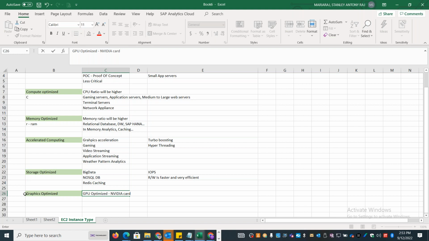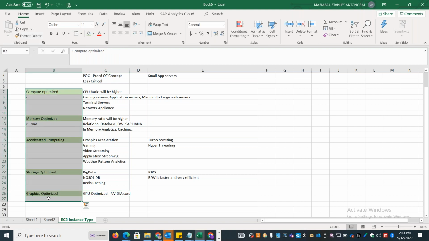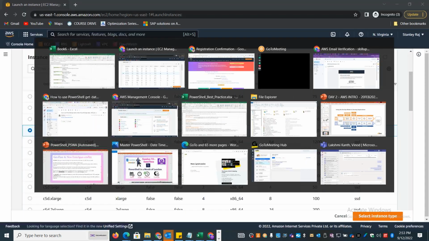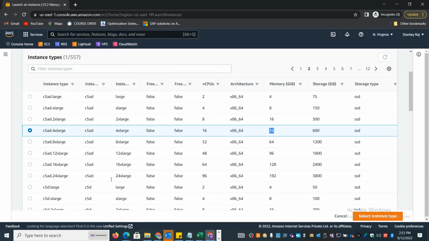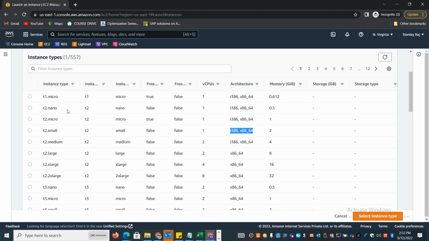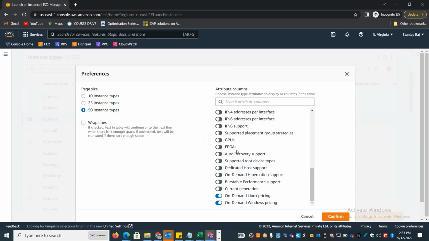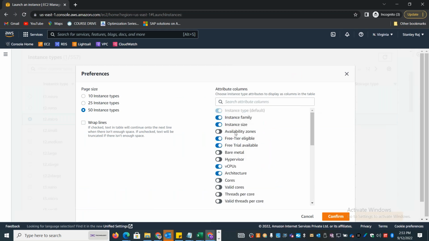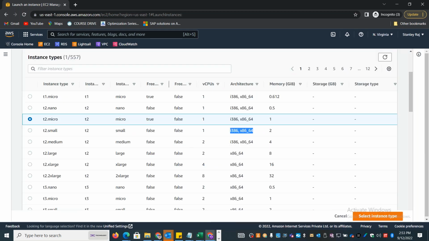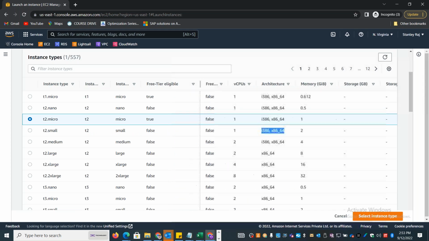So these are the different types of instances available. Based on your application need or application demand, you can go and choose the instance type here. I'll just go with the free tier now, because we are just going to deal with the free tier option. Let me go to the basic screen and select the free tier eligible one. So T2 micro is free tier eligible. You can just check whether it is free tier eligible.